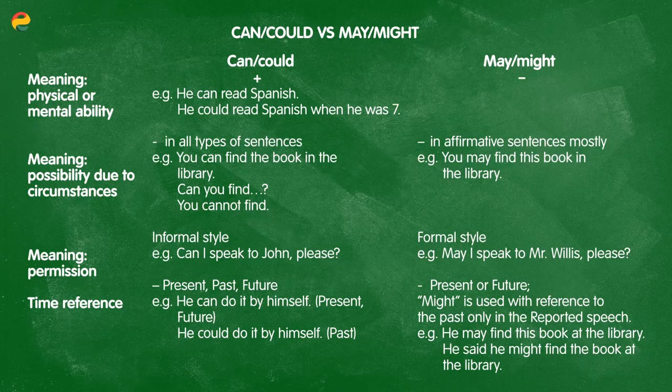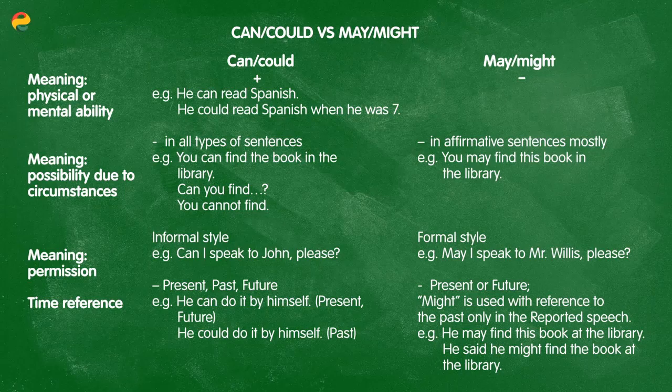May not only refers to permission. You could, however, say, you might find this book in the library, or you might not find this book in the library. Only avoid may not. Talking about permission, if you're speaking in an informal style, then can and could are both okay. For example, can I speak to John, please? But if you're speaking in a formal style or in a formal scenario, you need to use may or might. Like, may I speak to Mr. Willis, please?